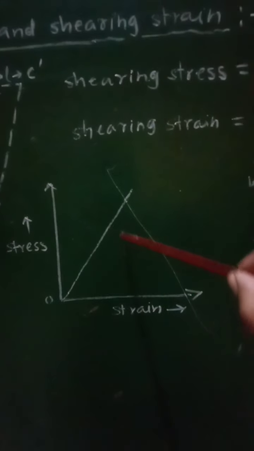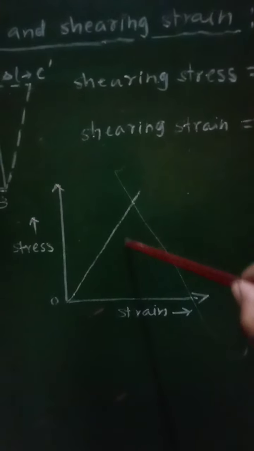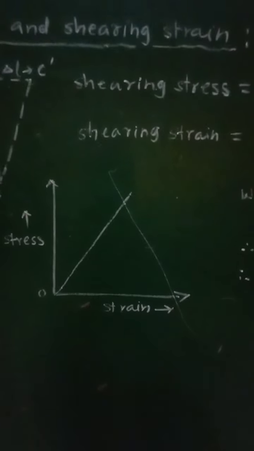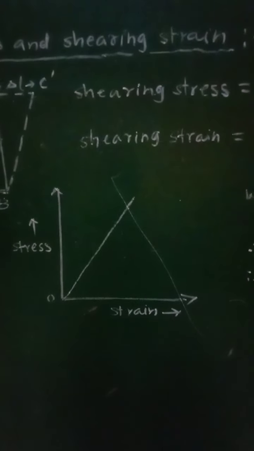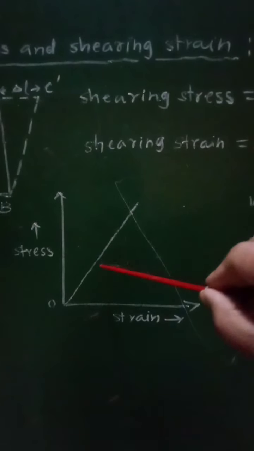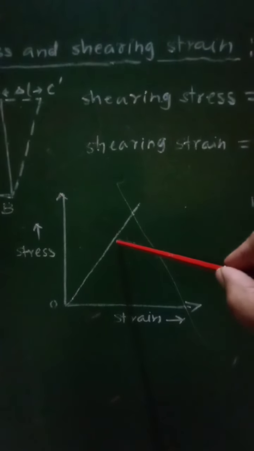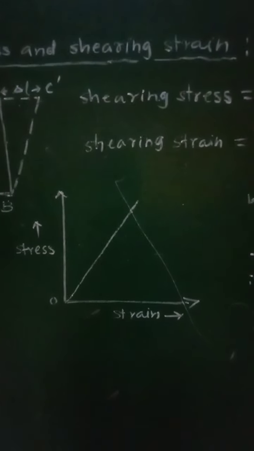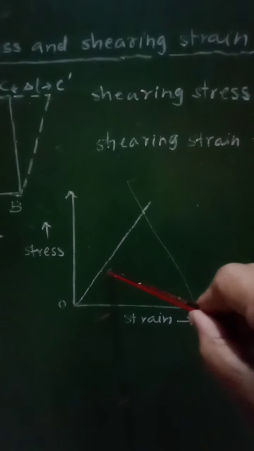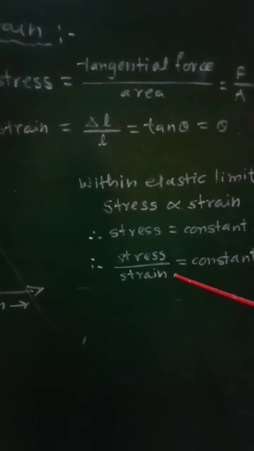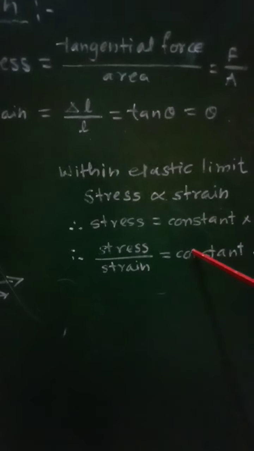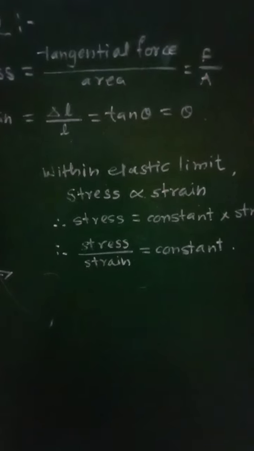If we find the slope of this straight line, it will be constant, and that slope will give us the modulus of elasticity, that is change in stress divided by change in strain, that is stress upon strain equal to constant, which is nothing but the modulus of elasticity or constant of elasticity.